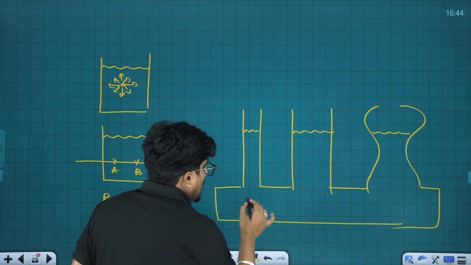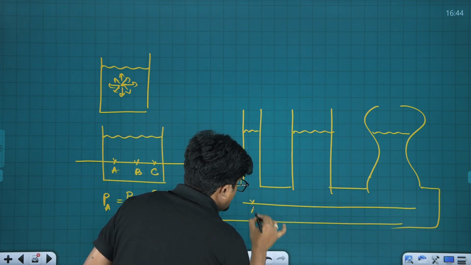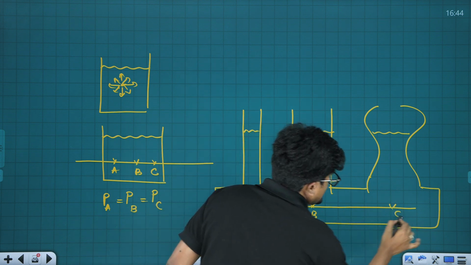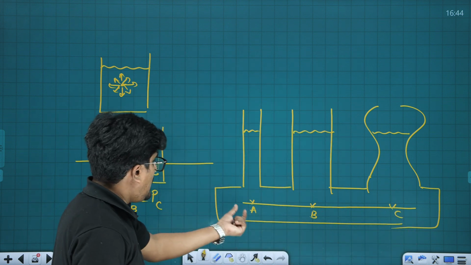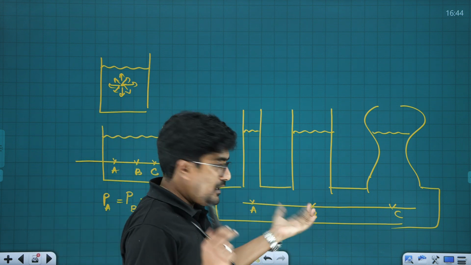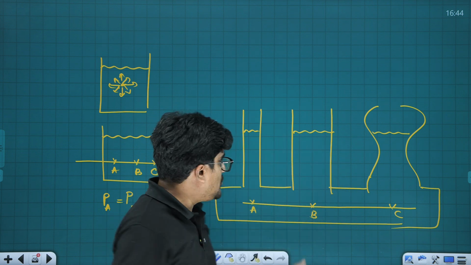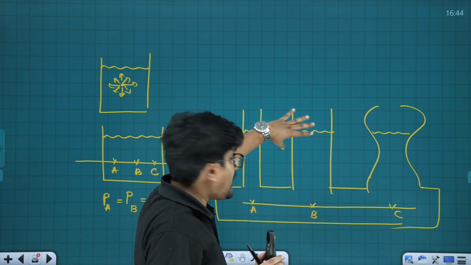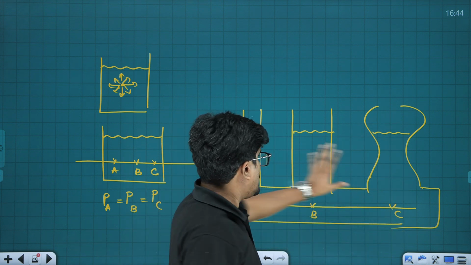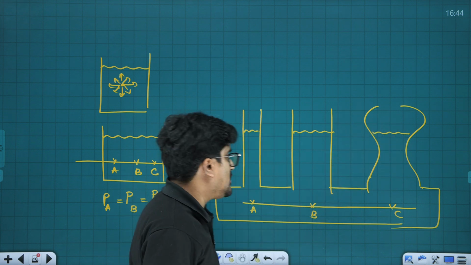Fine. Now, here on a horizontal line, I need to mark this as A, and I am marking this as B, and I am marking this as C. Now here above point A I am having a narrow tube, above B I am having a tube, a shape similar to that of a tube, but it is occupying a greater volume, and here it is a bottle like structure, not at all comparable with the shape of column number 1 or column number 2.